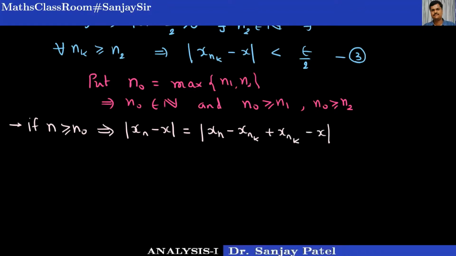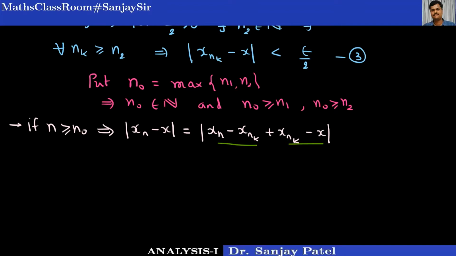What I am going to do here is adding and subtracting xnk, and then I would like to form these two groups, xn minus xnk and xnk minus x.